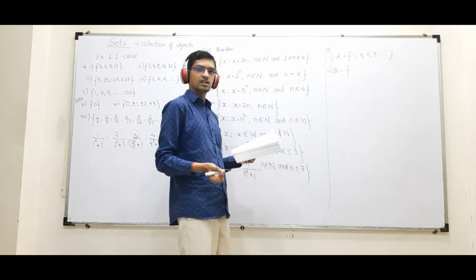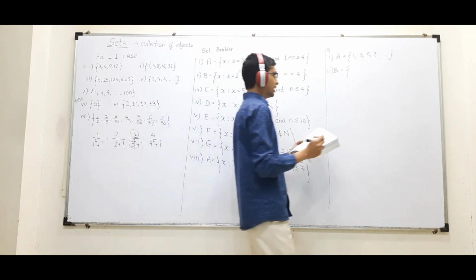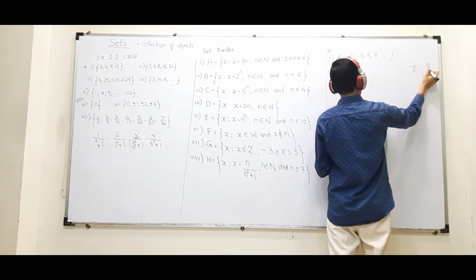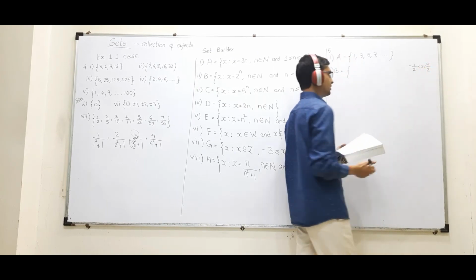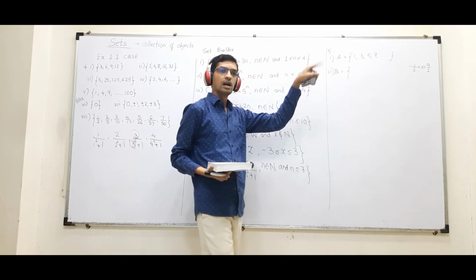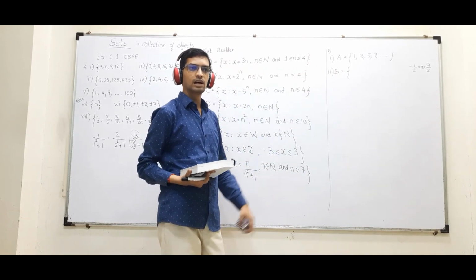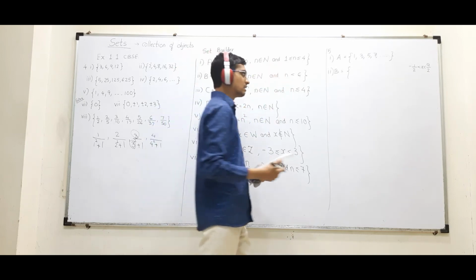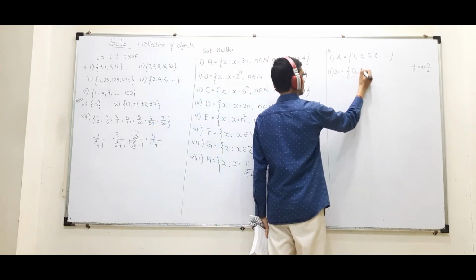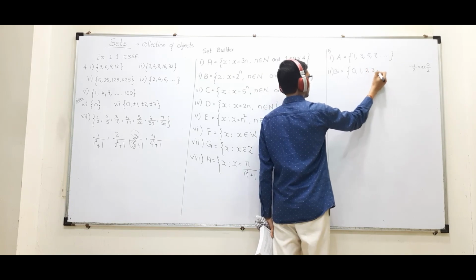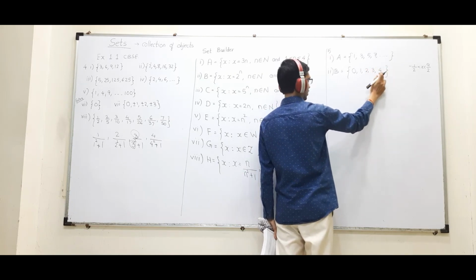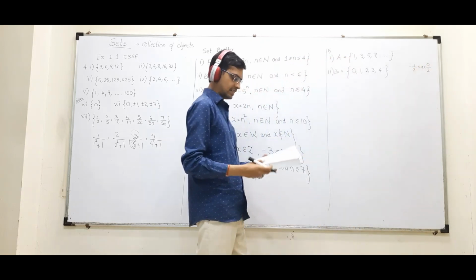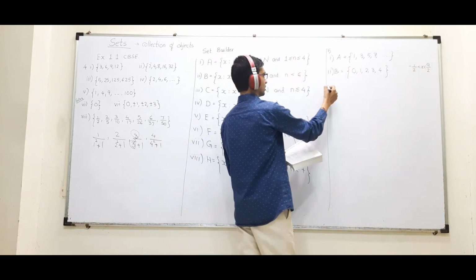Second, b. x is an integer. They are talking about integer between minus 1 by 2 and 9 by 2. Tell me the integers which are between minus 1 by 2 and 9 by 2. 9 by 2 मतलब 4.5 से कम, minus 0.5 से ज्यादा, that is 0, 1, 2, 3, 4. I cannot write 5 because 5 is not less than 9 by 2. ठीक है.